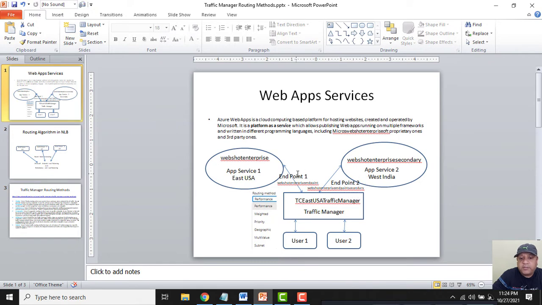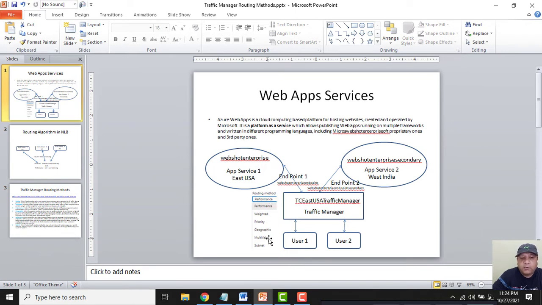So what Azure Traffic Manager will do, it can do a lot of things. It is not just limited to the Microsoft Network Load Balancing, in which only round robin scheduling was working behind the scenes. Rather, there are around 6 routing methods that we get, and we will discuss all these routing methods one by one. So let's get started.